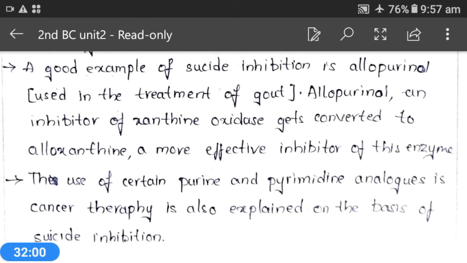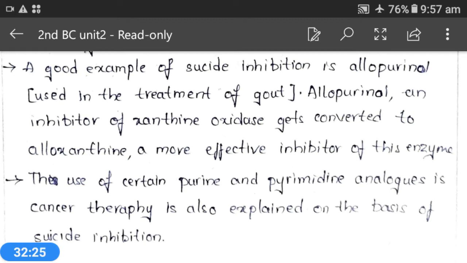That means these allosteric sites are designed for the attachment of allosteric effectors or modifiers, and on binding of these, the enzyme activity will be regulated.